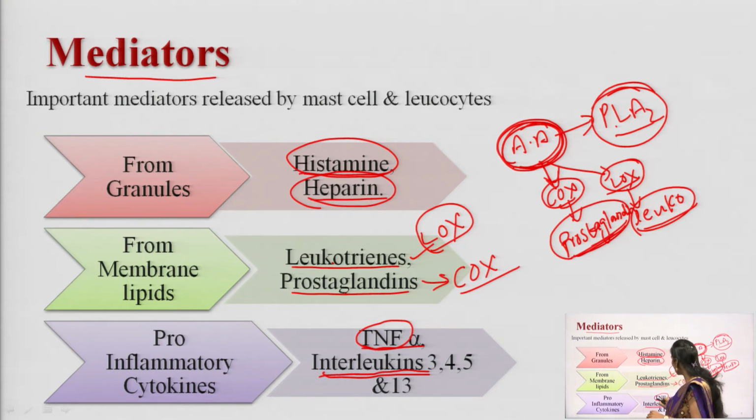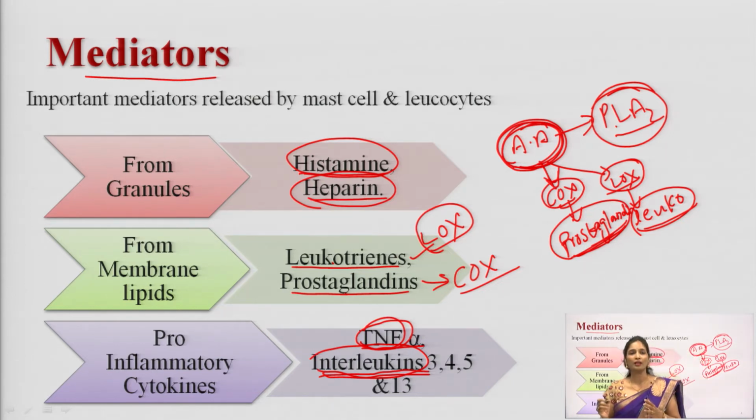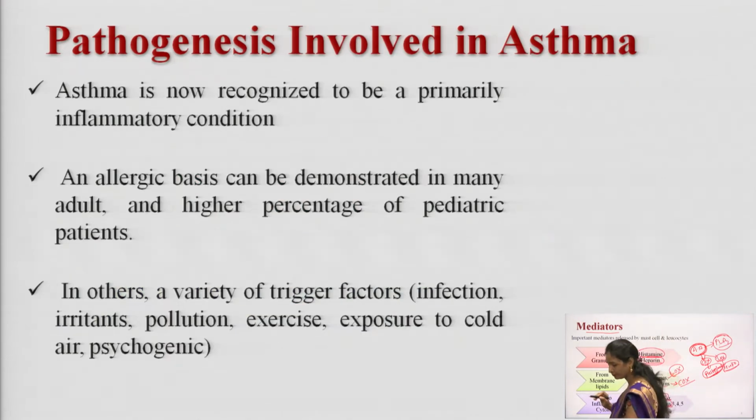And next we will talk about TNF alpha and interleukins. So, what are TNF alpha and interleukins? TNF alpha and interleukins are mediators which are cytokines. Which type of cytokines are these? These are the inflammatory cytokines which are responsible for bronchial constriction.